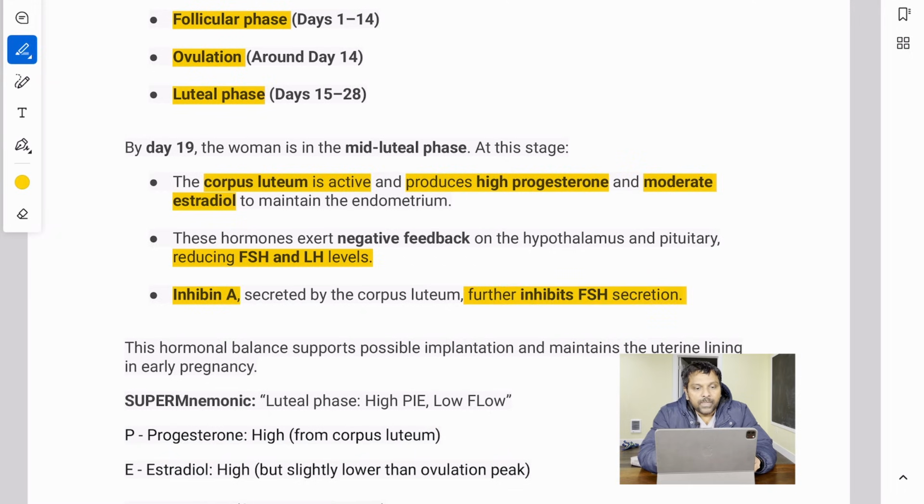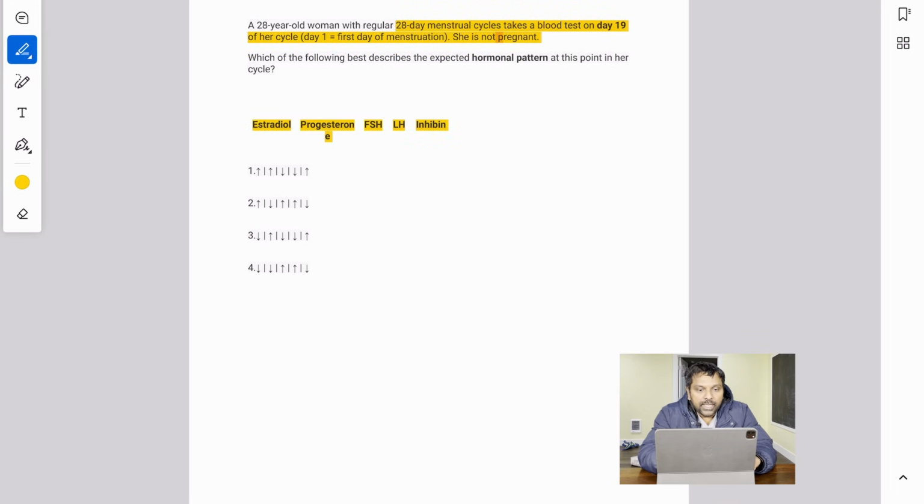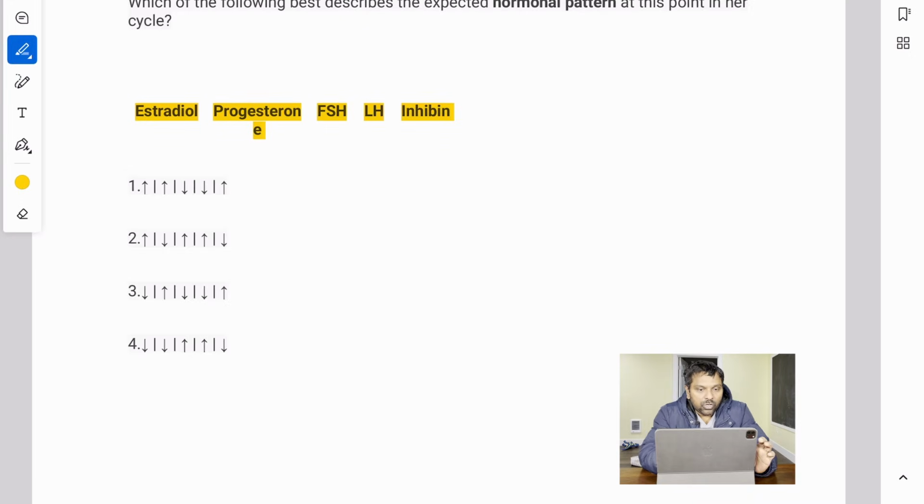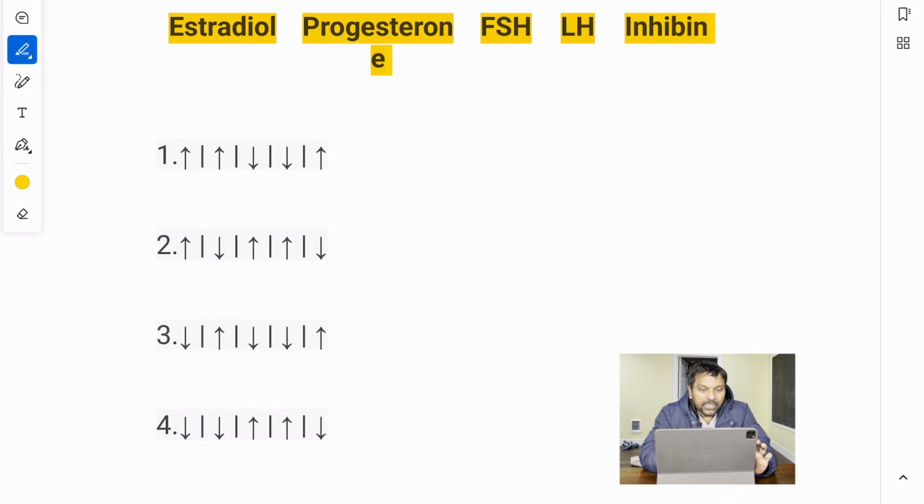All right, so you are seeing high estradiol, high progesterone. All right, and so that makes sense. High estradiol, high progesterone, low FSH, low LH, and high inhibin.